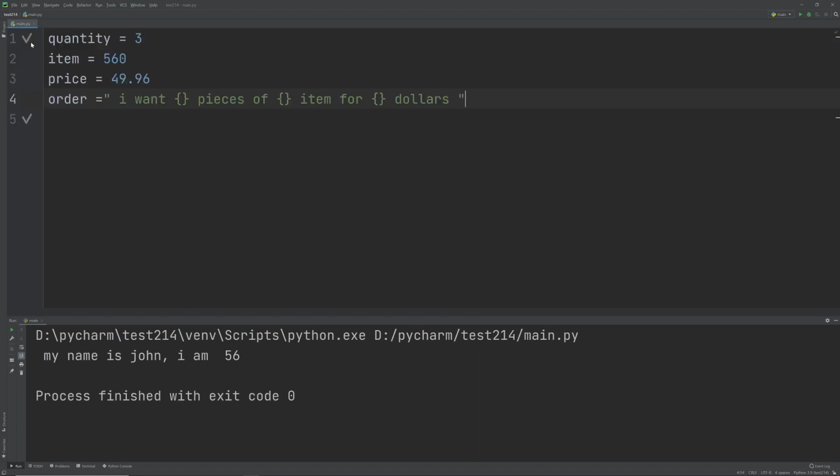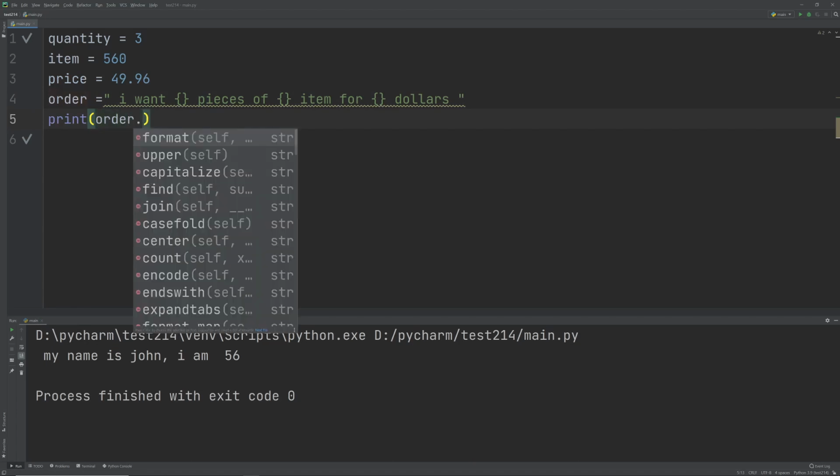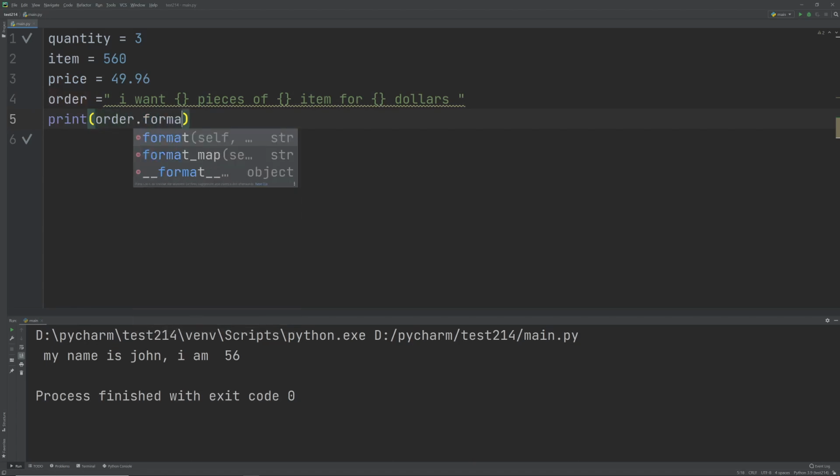We can actually do this with bigger code and with multiple values. If you observe this code, it says I want curly brackets pieces of curly brackets items for curly brackets dollars. Each of these curly brackets we can assign to each of these numbers. So we're going to do print order dot format.